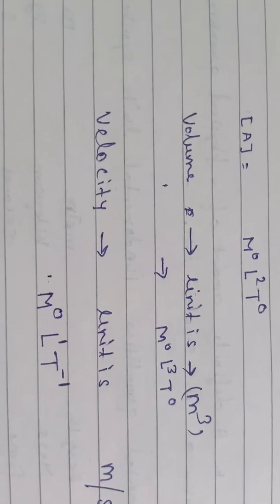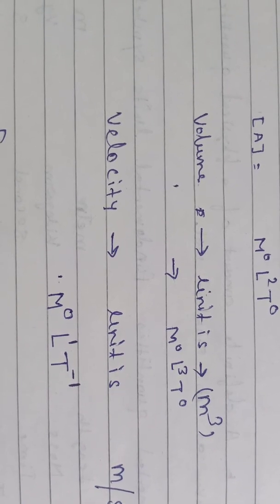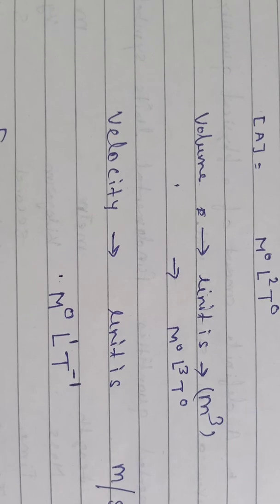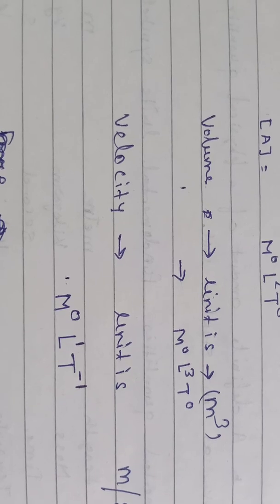Suppose we take another example, volume. The unit of volume is meter cube. There is no mass, so M to the power 0, L to the power 3, that is meter into meter into meter, and T to the power 0. Now we take the unit of velocity, meter per second, or meter second inverse. There is no mass, so M is 0. Only meter, that is L to the power 1, and T to the power minus 1, that is 1 upon time, written as T to the power minus 1.